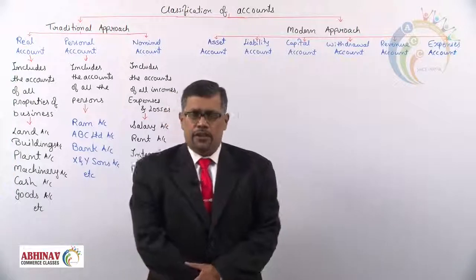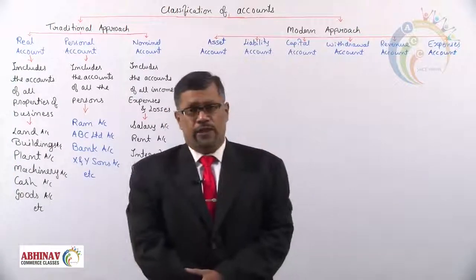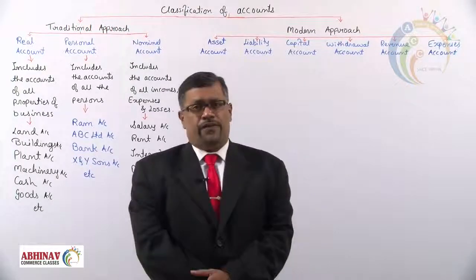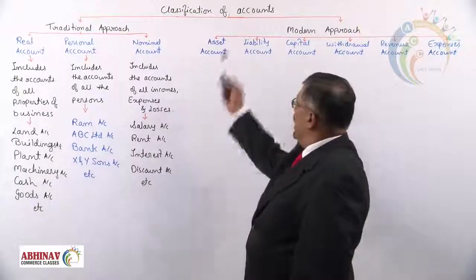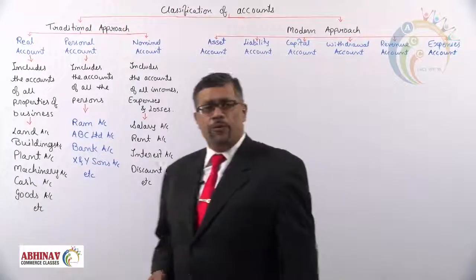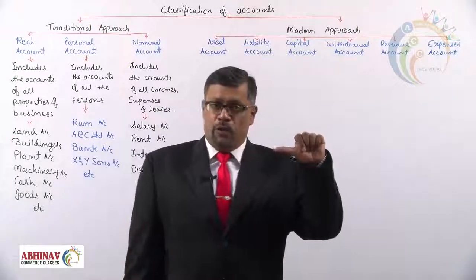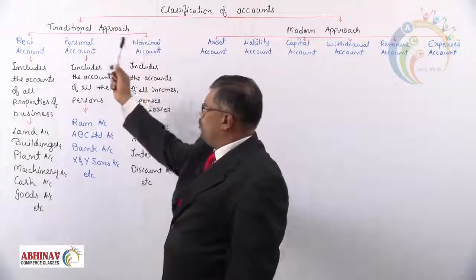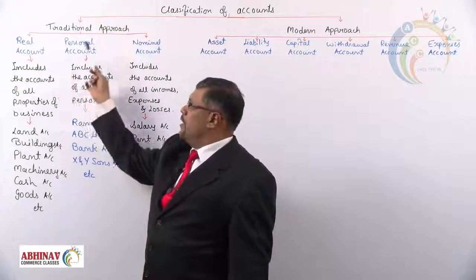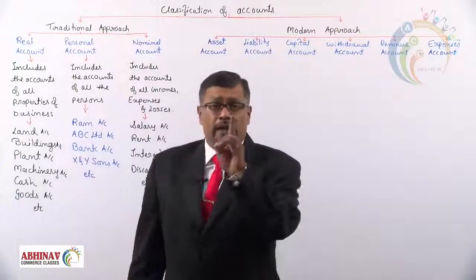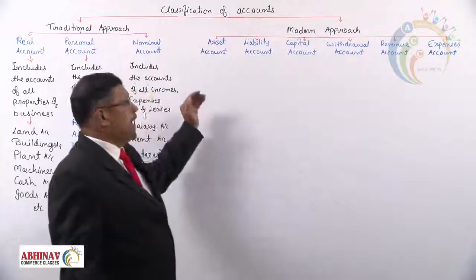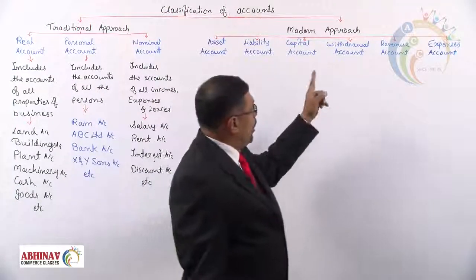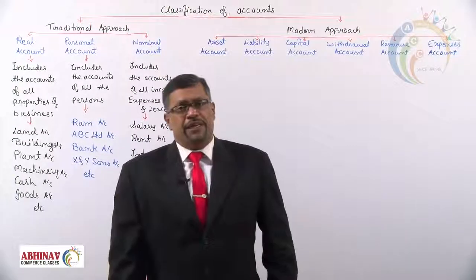In the last session, we have learned what is accounting. In this session, we shall learn the classification of an account. Here, account is classified based on two approaches. One is the traditional approach, another is the modern approach. According to the traditional approach, the account is classified into real, personal and nominal, whereas according to the modern approach, it has 6 classifications: asset account, liability, capital, withdrawal account, revenue and expenses account.